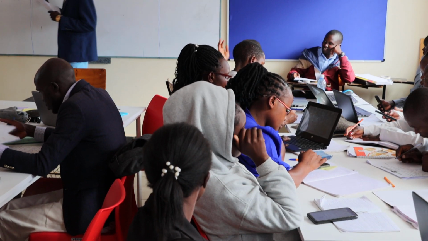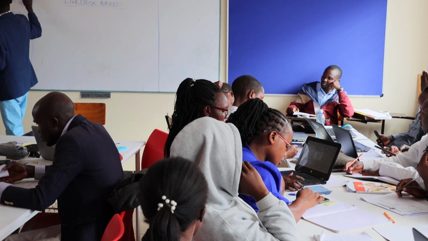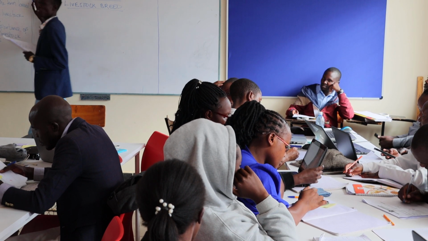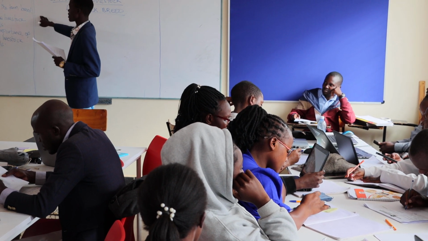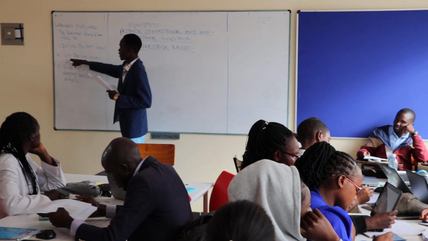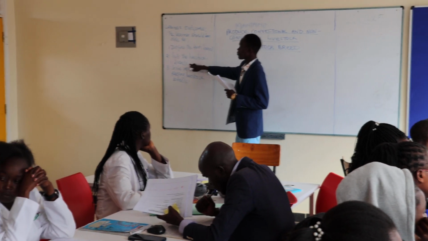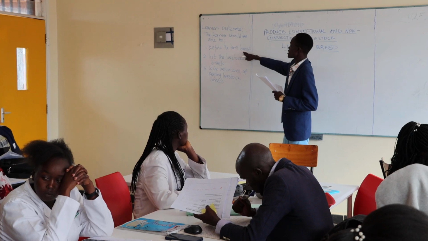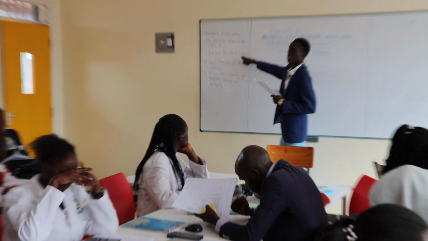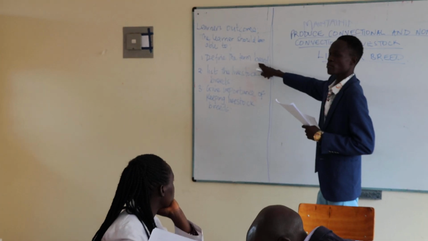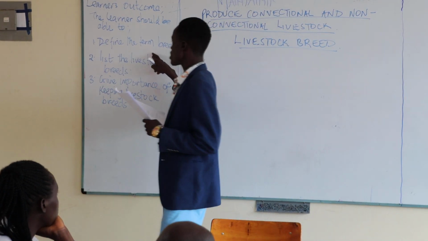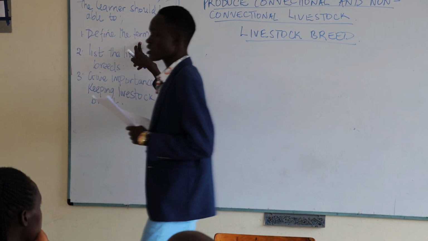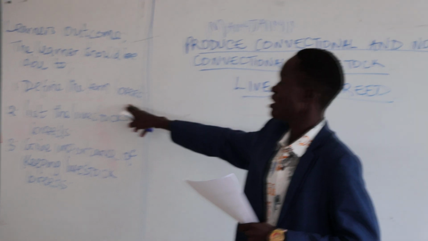We know that these breeds cut across the species which have the same characteristics, the physical characteristics or traits that they normally share.